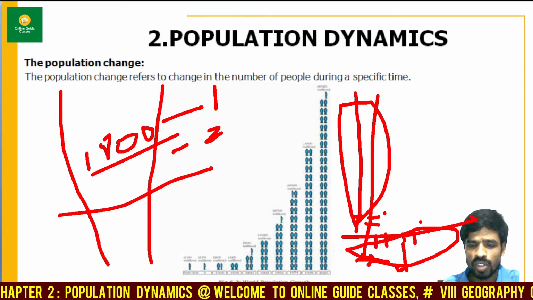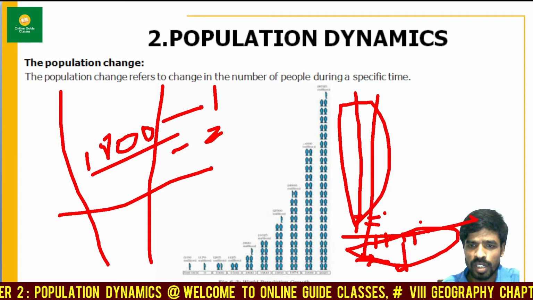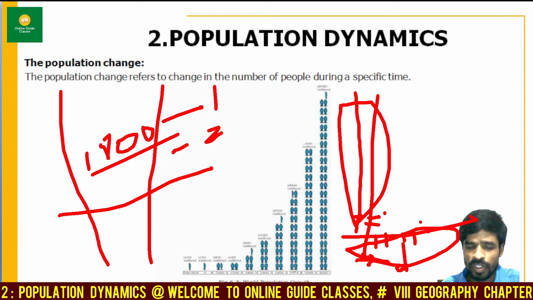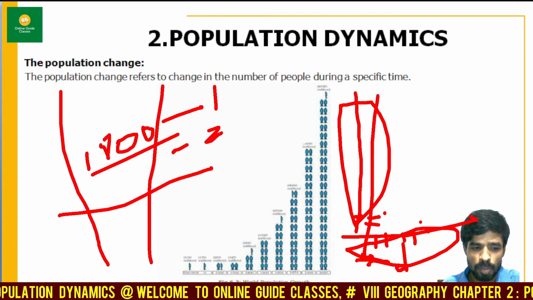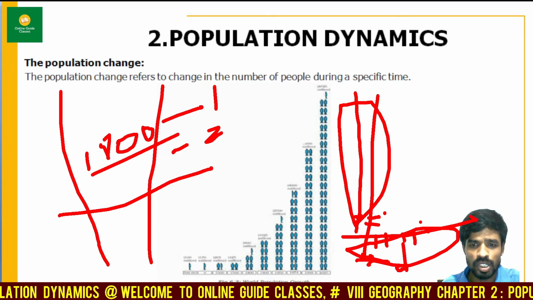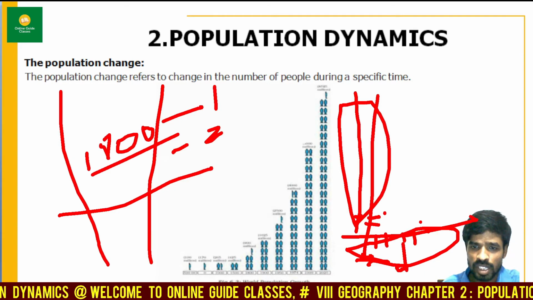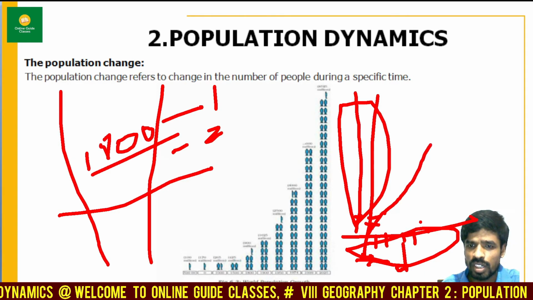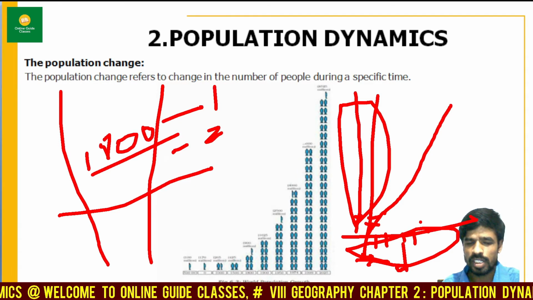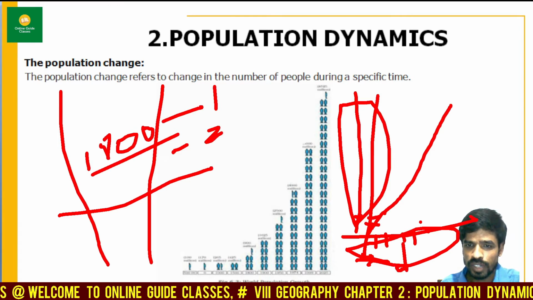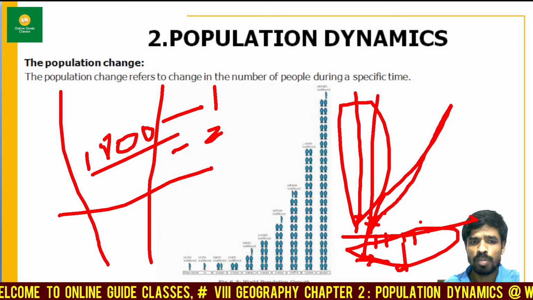So in the 1800s the population count was 1 billion. After 150 years, as we have studied earlier, in the year 1927 the population count was almost 2 billion, and in 1960 3 billion. So the graph is increasing. Is there an increase or decrease in population? There is an increase in population, my dear friends. This is how we can study population change.